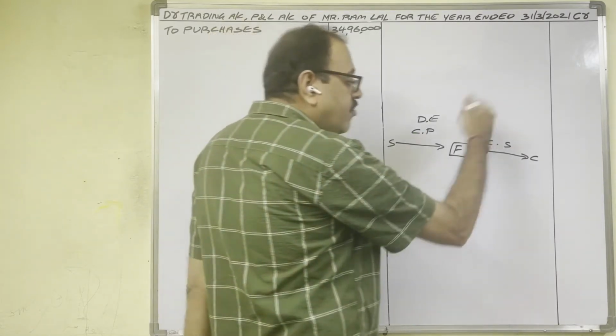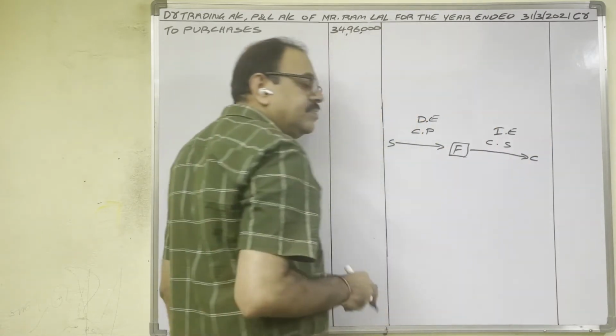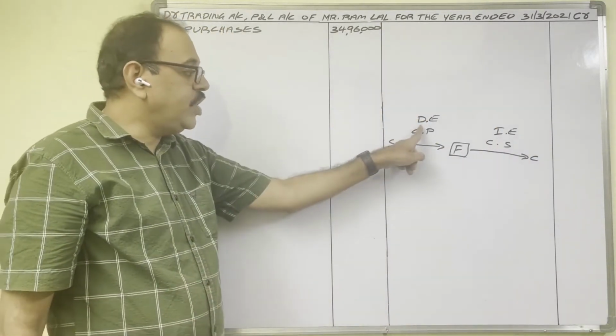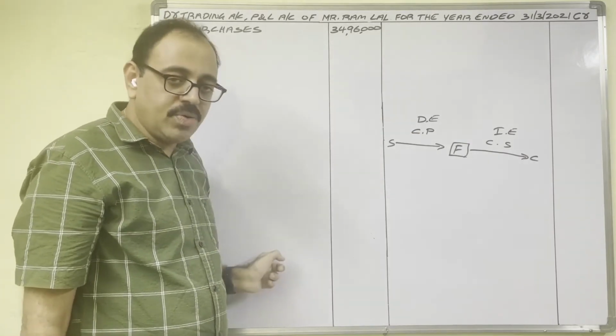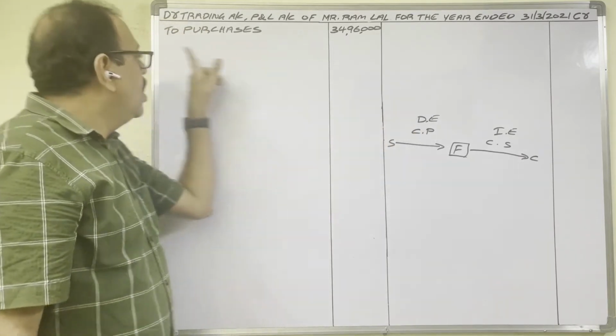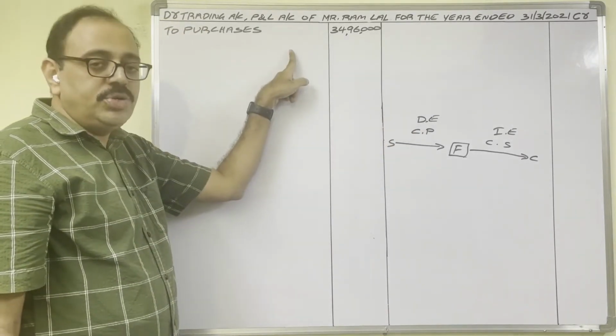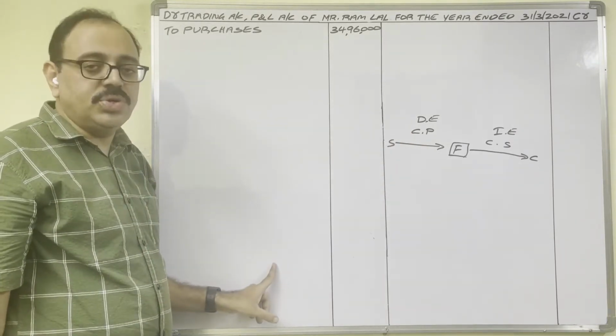So this is after manufacturing, means indirect expenditure. Direct expenditure we have to show on the trading account debit side, indirect expenditure on the P&L account debit side. Therefore, carriage on purchases, trading account debit side. Carriage on sales, P&L account debit side.